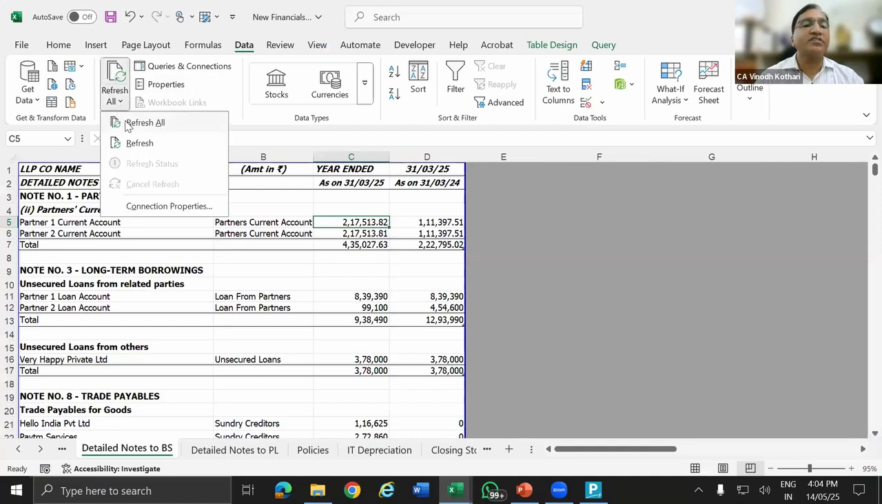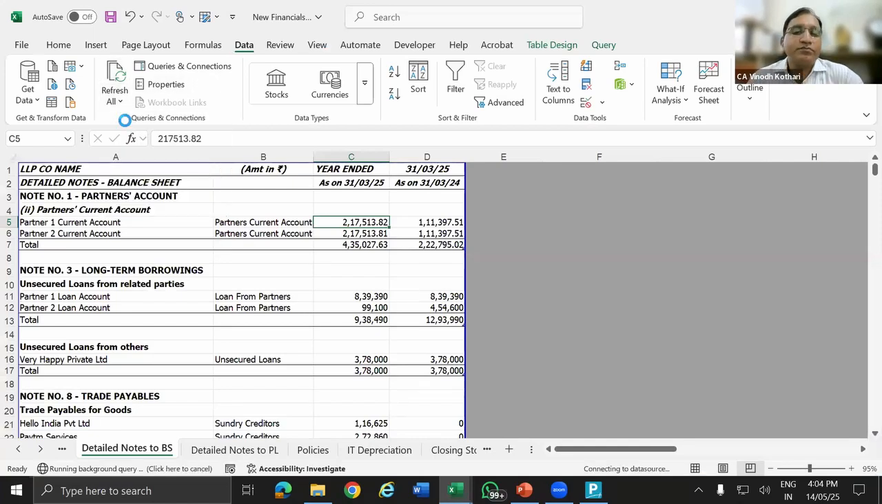Data, Refresh, Refresh All. Okay, sorry, this data will not be updated here. First I have to update the link file. So update the link file.